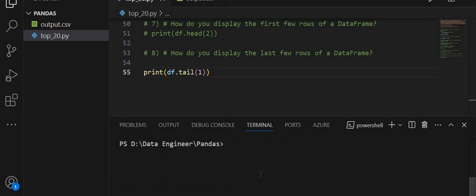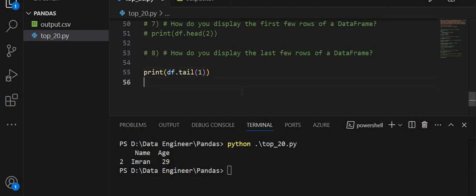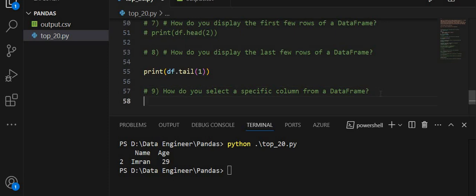So let's see, I am getting the last row. So in this way you will display the last few rows of a data frame using the tail method on df. The next question is, how do you select a specific column from a data frame? Specific column.